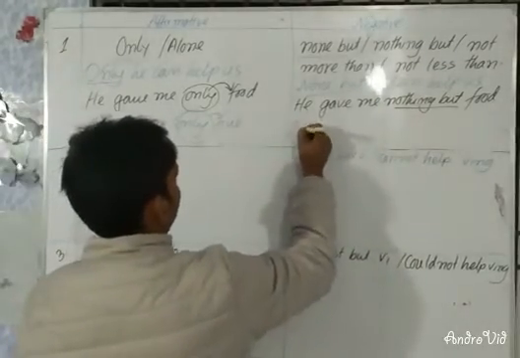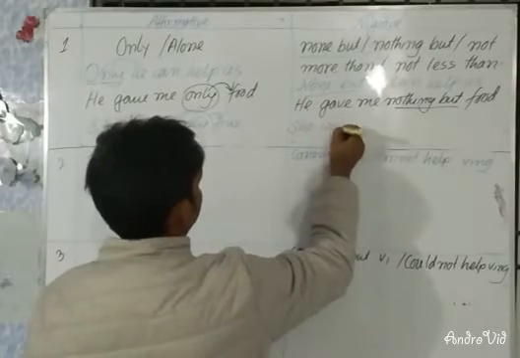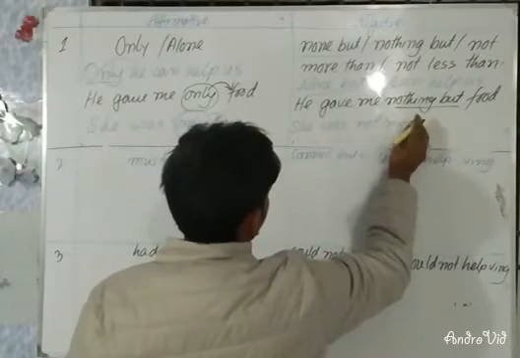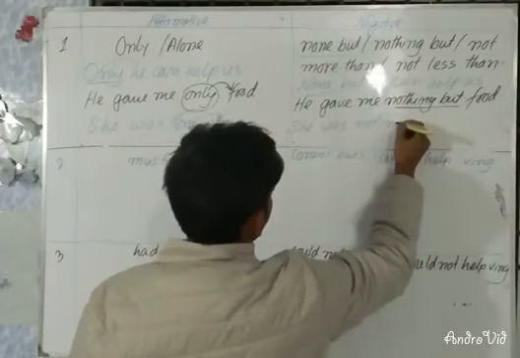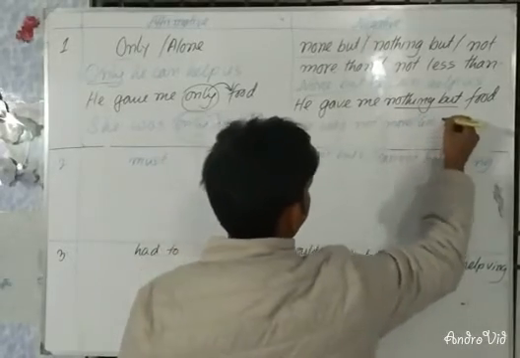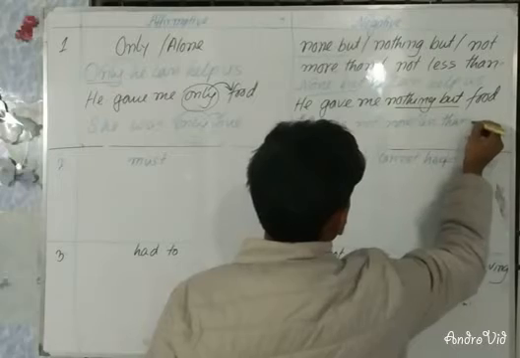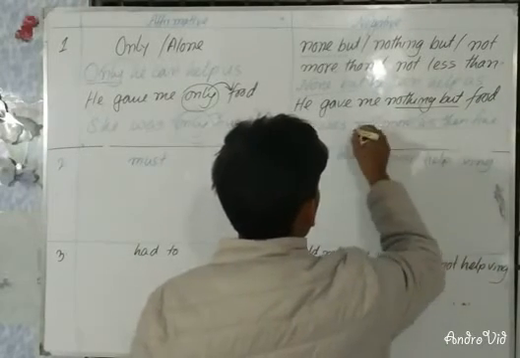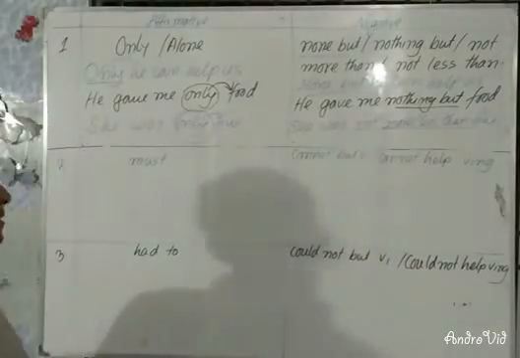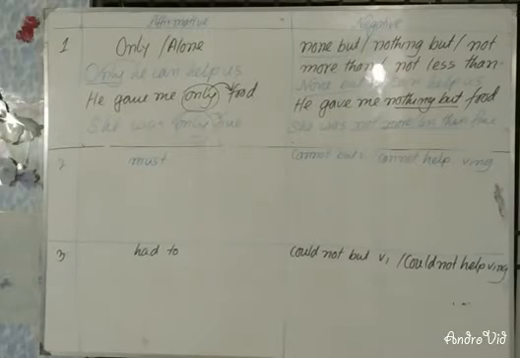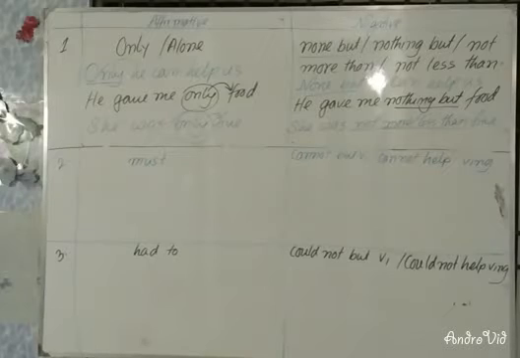So she was not more or less than 5. You can use not more or not less, one of these. Dear students, I hope all of you have understood. If you have only or alone, what do you use here?